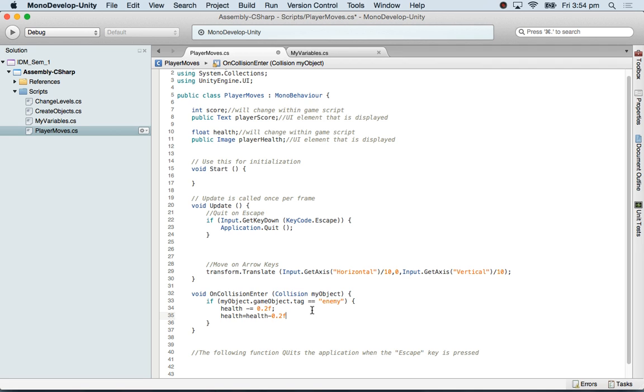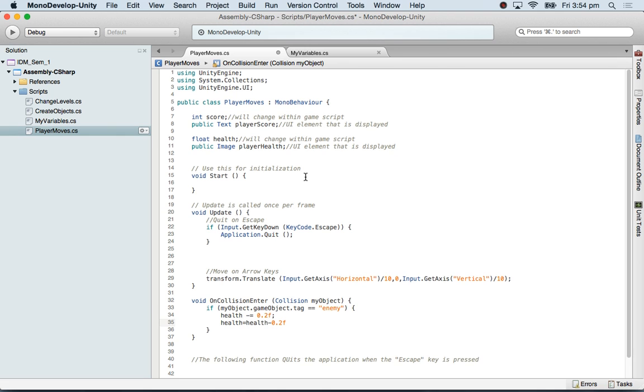Whatever the health is, minus 0.2f, which means I must start with float health equals 1. Let's start with 1f. So these two lines are the same. Use any one of them, whichever makes sense to you. I'll leave the other one in the script.